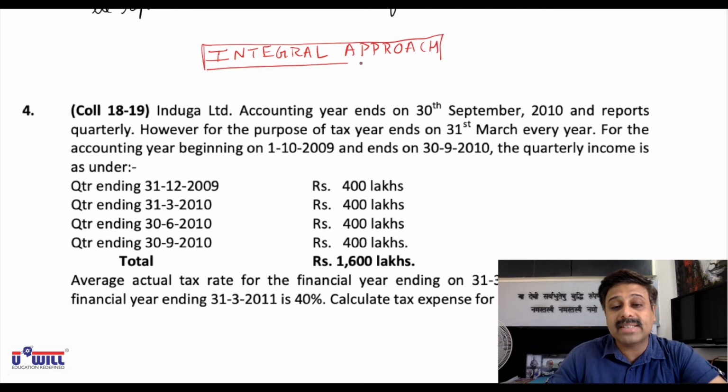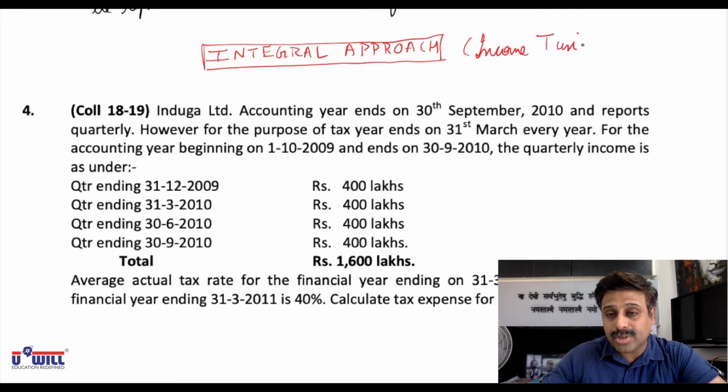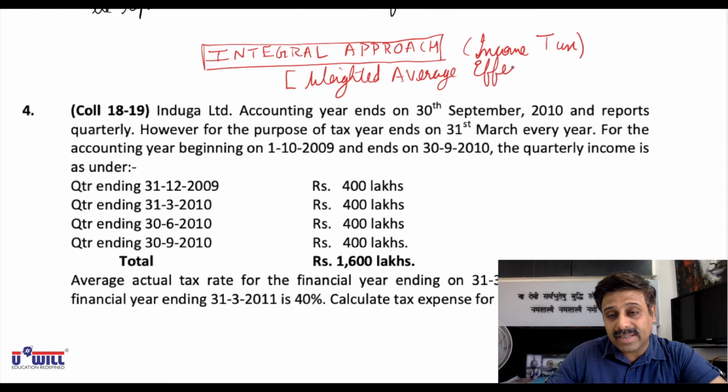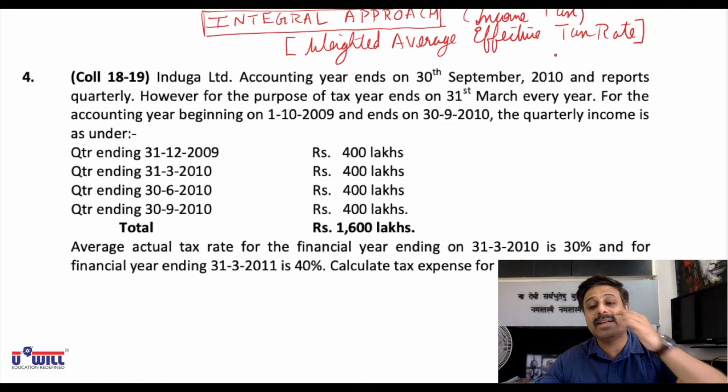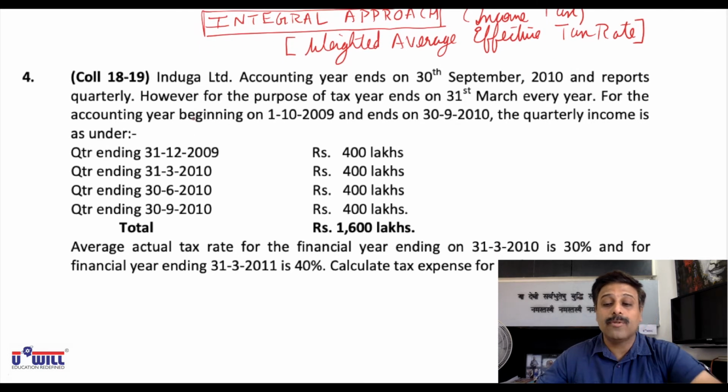We studied in lecture 1 that income tax expense is to be recognized as per integral approach, and the method applied is weighted average effective tax rate. This concept is to be applied. So we'll understand this weighted average effective tax rates concept from the coming questions.